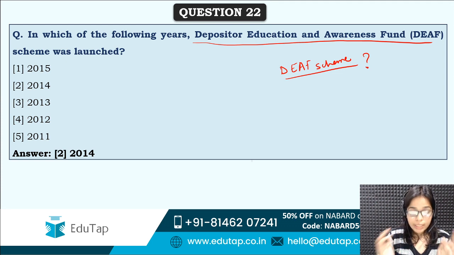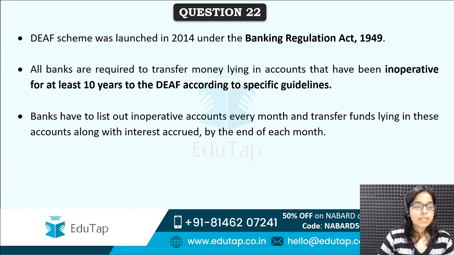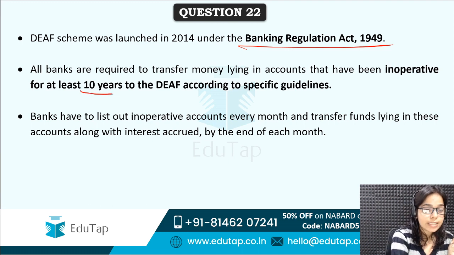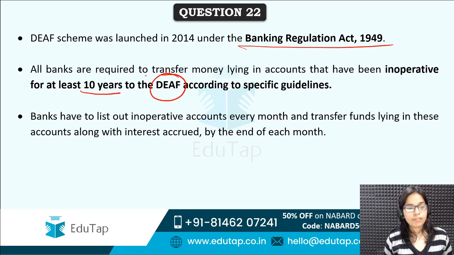So, the year in which Narendra Modi government came in power, in that particular year, this scheme was launched. You can remember this by connecting to that. And it was launched under Banking Regulation Act 1949, and all banks are required to transfer money lying in accounts that have been inoperative for at least 10 years to this particular fund. All right, so all the inoperative accounts that have money lying there for at least 10 years, they have to transfer that money to the DEAF.